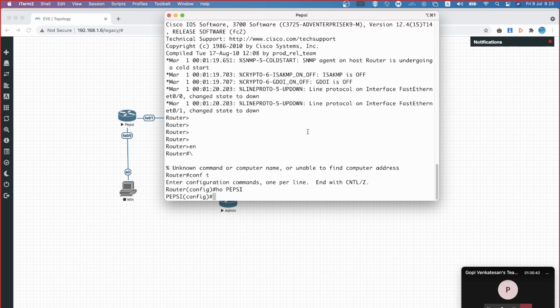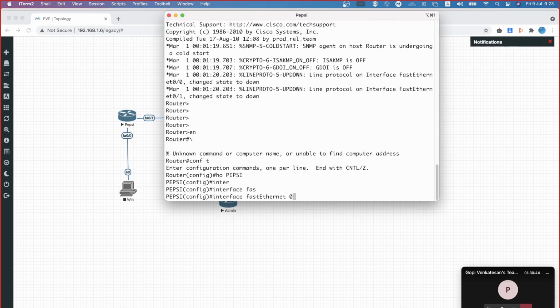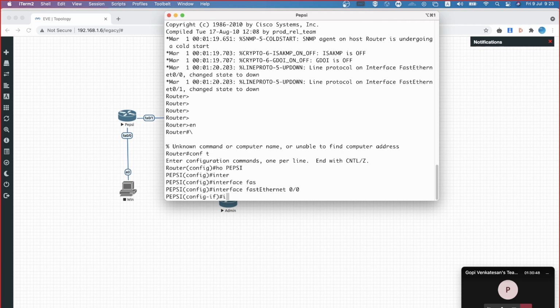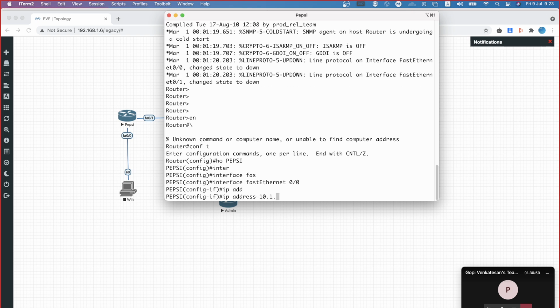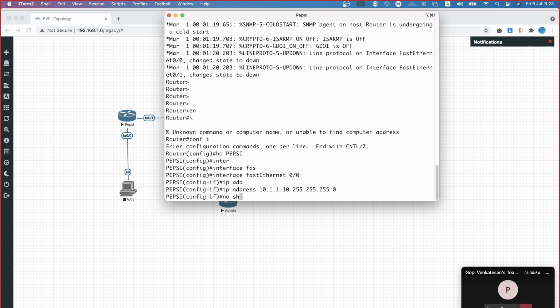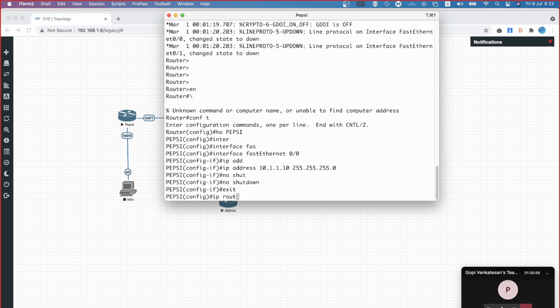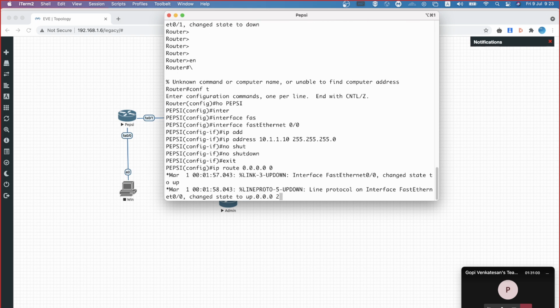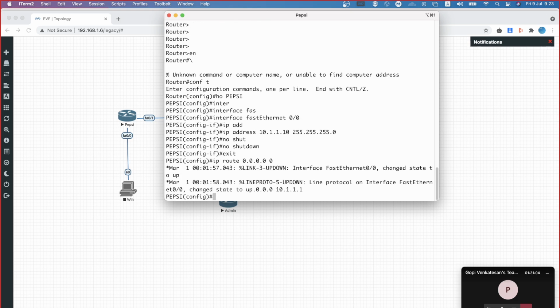FastEthernet 0/0. Okay, interface FastEthernet 0/0, I will configure the IP address as 10.1.1.10 255.255.255.0. Then no shutdown. IP route 0.0.0.0 0.0.0.0 10.1.1.1, so this is my firewall's IP.